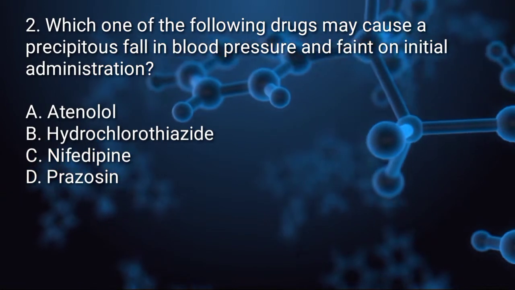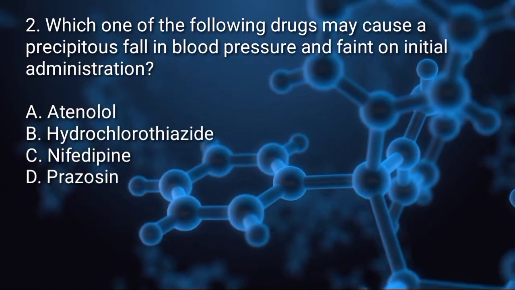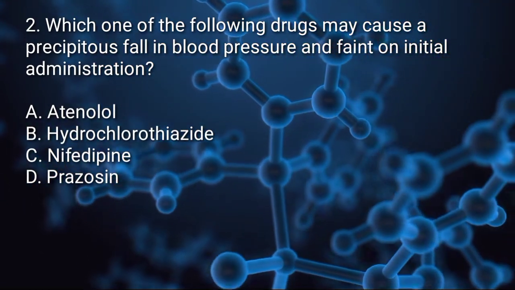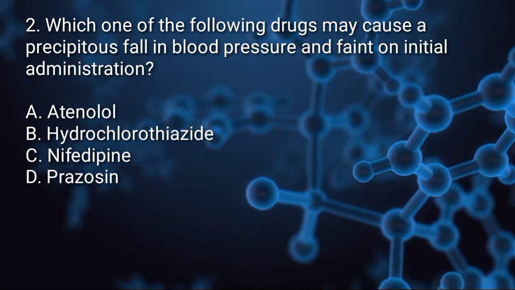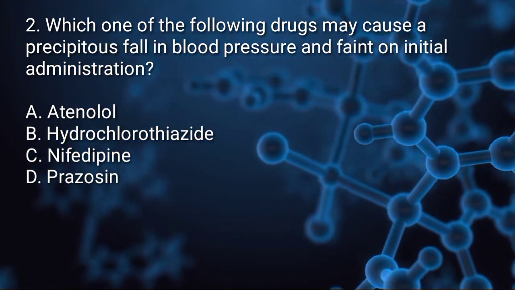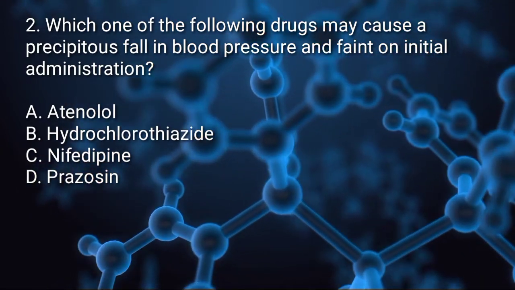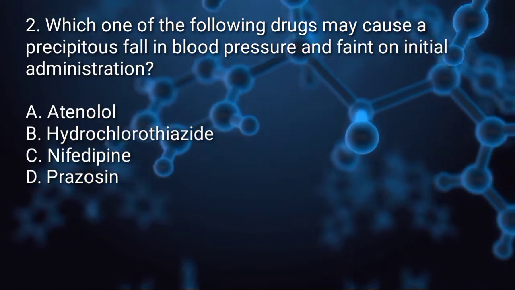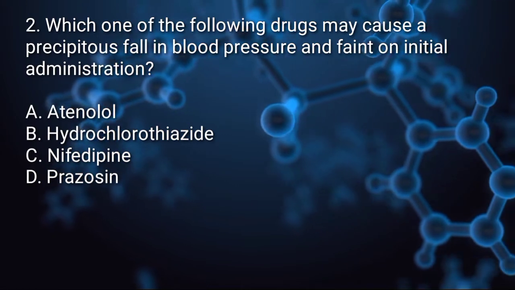Question number 2. Which one of the following drugs may cause a precipitous fall in blood pressure and fainting on initial administration? A. Atenolol. B. Hydrochlorothiazide. C. Nifedipine. D. Prazosin.